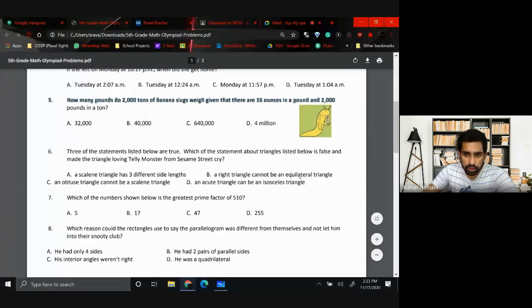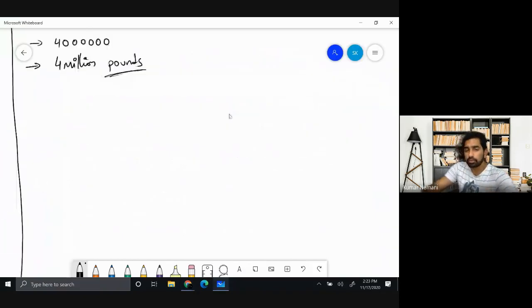See this question 6. This is also an interesting question. You need to know triangles for solving this. I'm going to give you a basic idea of triangles, and then we will read the question. Triangles are categorized based on the sides and based on the angles. So take this down.